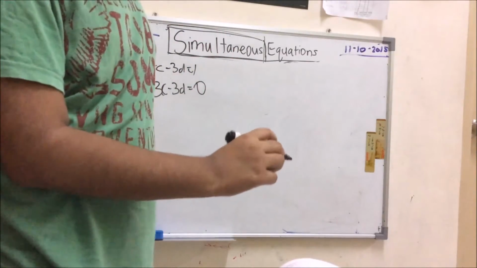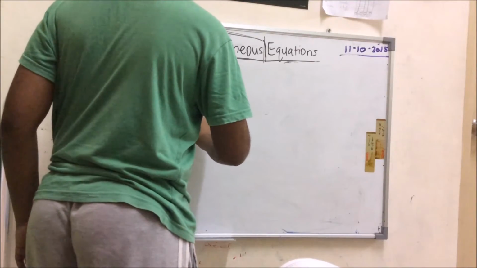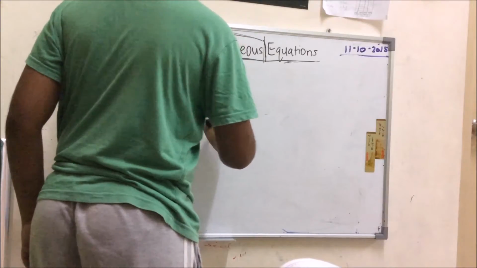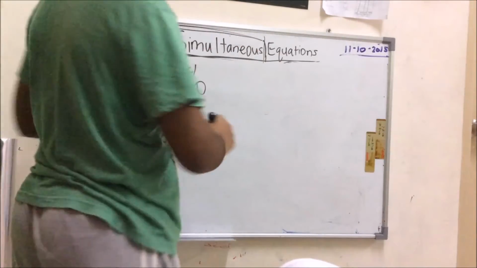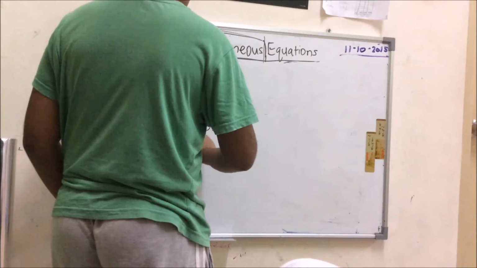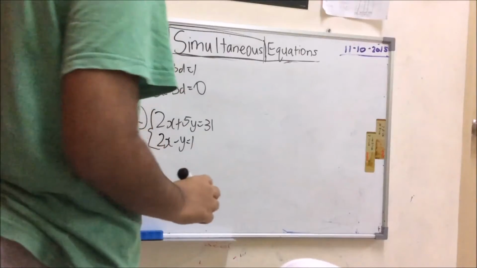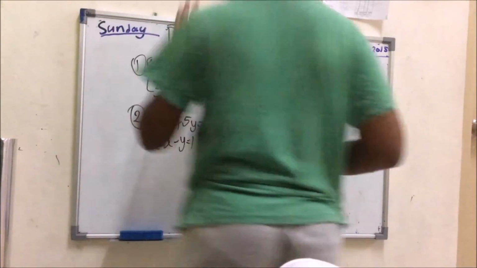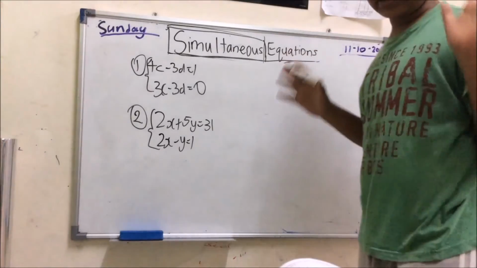Question number 2, 2x plus 5y and 2x minus y. Okay, these are two simple equations. This is kind of like basic simultaneous equations. So pause the video and wait.